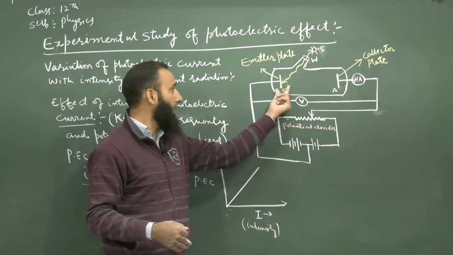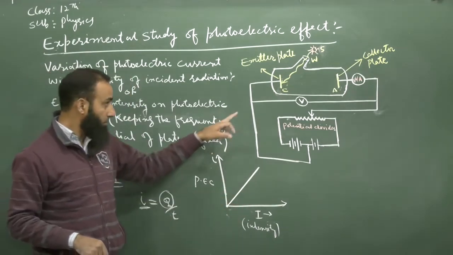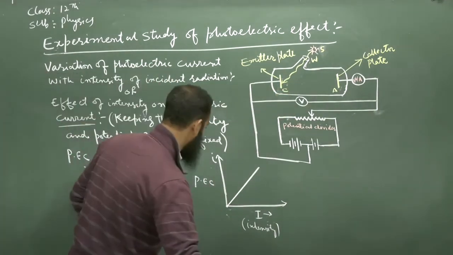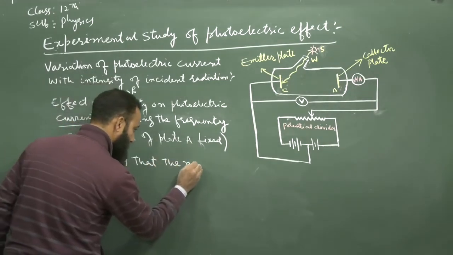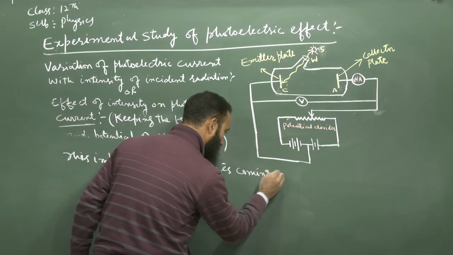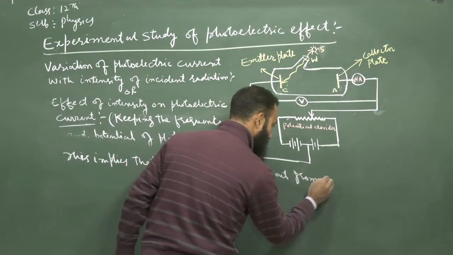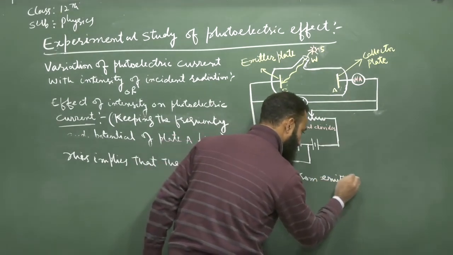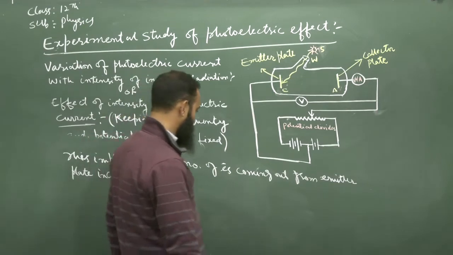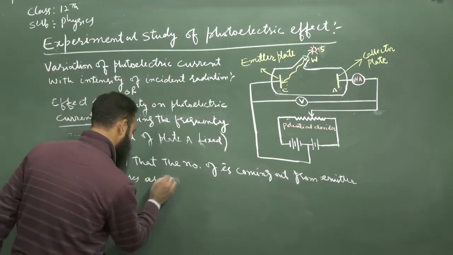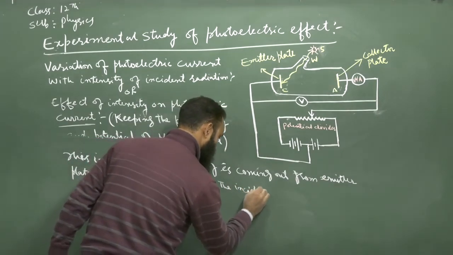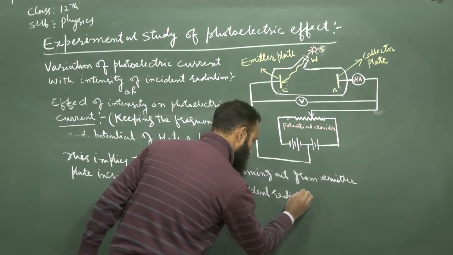Thus, it implies that the number of electrons coming out from the emitter plate increases when the intensity of the incident radiation is increased.